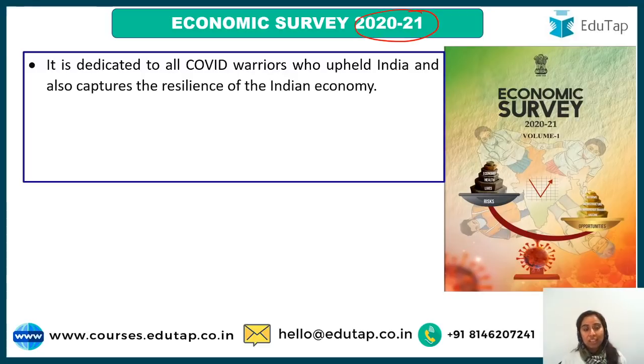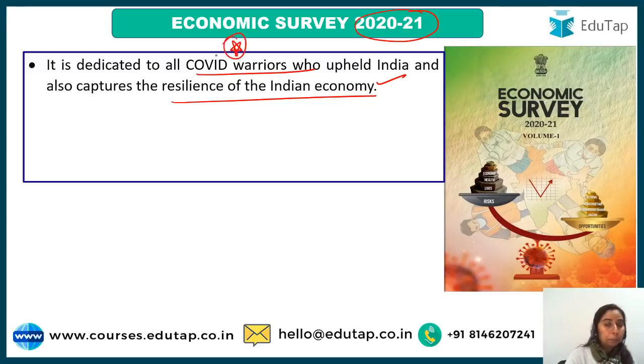This year's economic survey is dedicated to all the COVID warriors who upheld India and also captures the resilience of the Indian economy. So basically, the survey is dedicated to the COVID warriors and the ones who upheld India, who were at the front line of the COVID situation, and it also captures how the Indian economy survived through this situation. And that is what this cover tells you, guys.